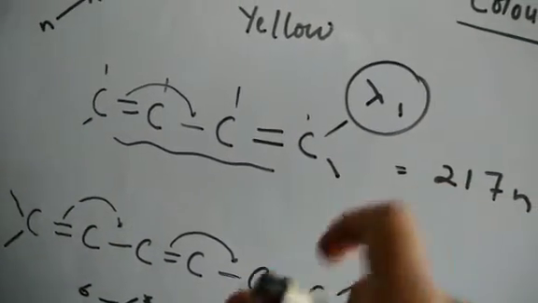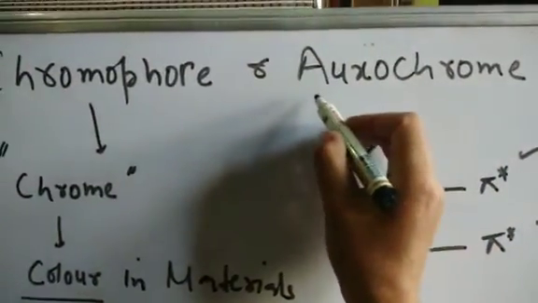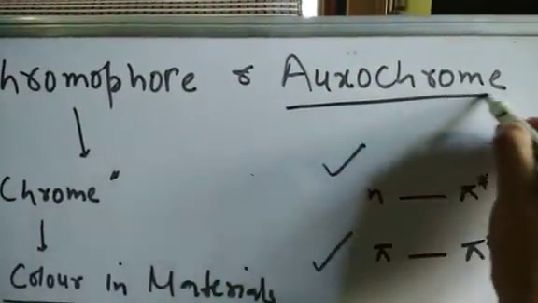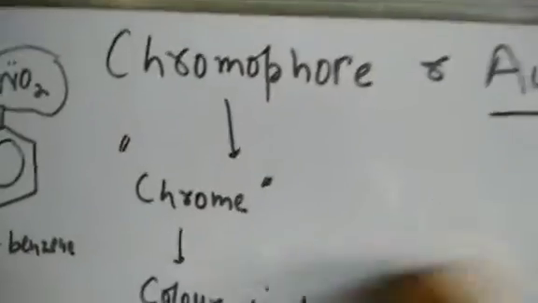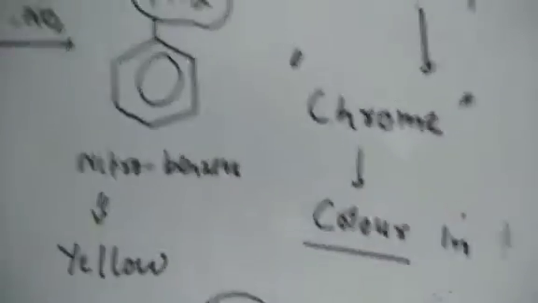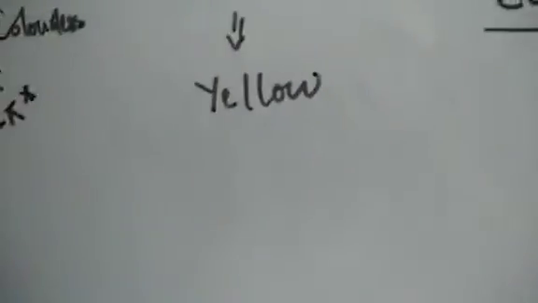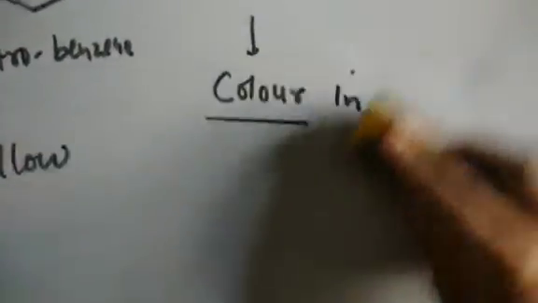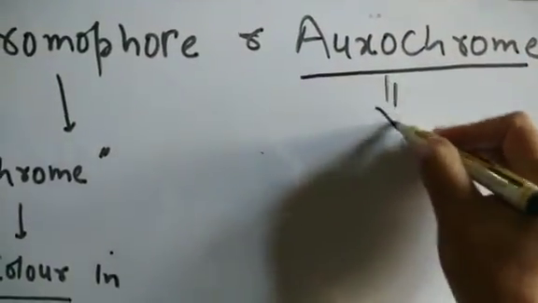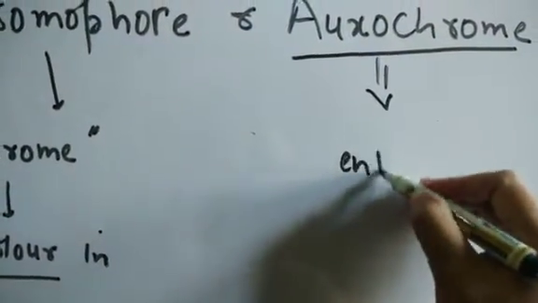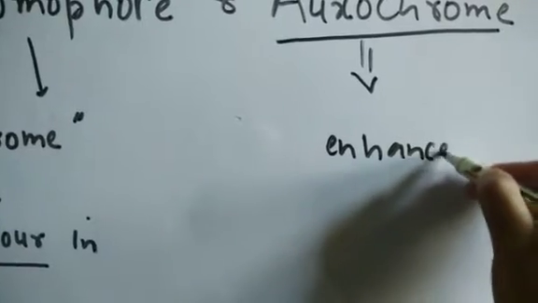Now when we discuss the color of the molecules, there is another term called the auxochrome. The auxochrome is closely related to the chromophore. Auxochromes are actually not responsible for color, but they have an important role to play: they enhance the color in the molecules or materials.